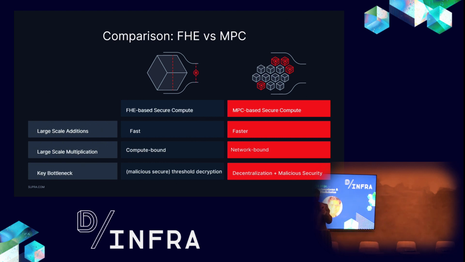The key thing I want to add is malicious security. Even for FHE, if you don't assume that the parties doing the secret sharing for the threshold decryption are honest, and they can also be malicious, their problems become much harder. And that's the difference between Shamir secret sharing and verifiable secret sharing, just for comparison purposes.